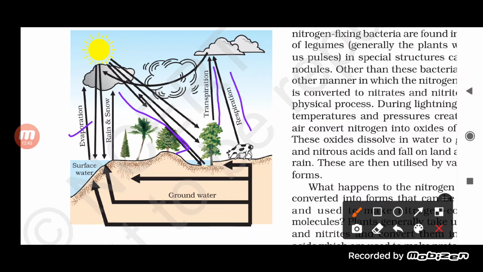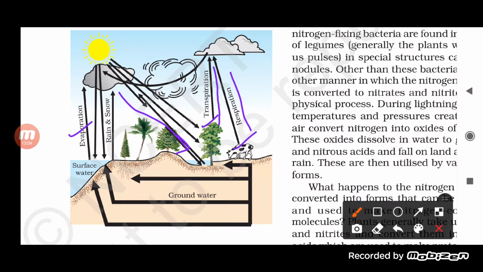So the things responsible for the formation of clouds, which also contribute to the water cycle, along with the water bodies, are the processes of transpiration and respiration. In both cases the water vapor is formed.